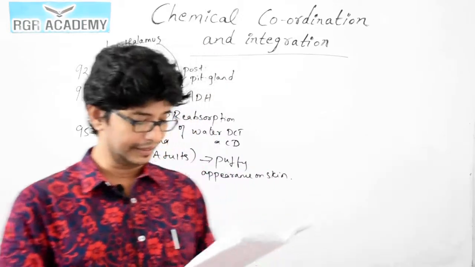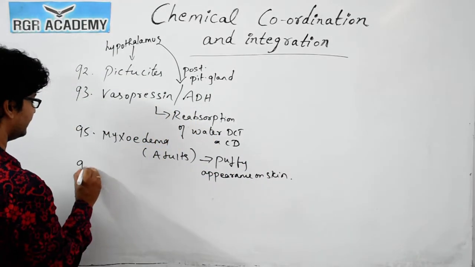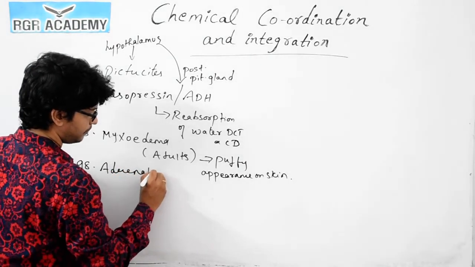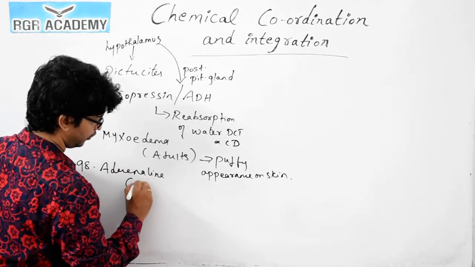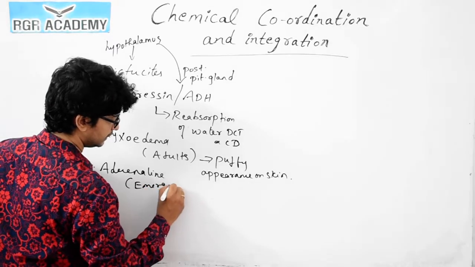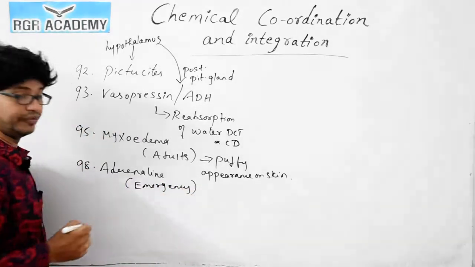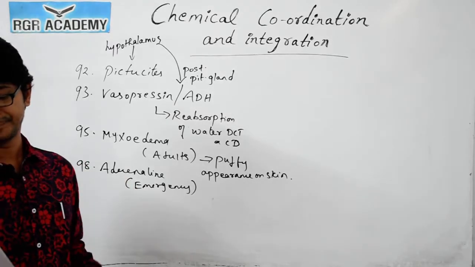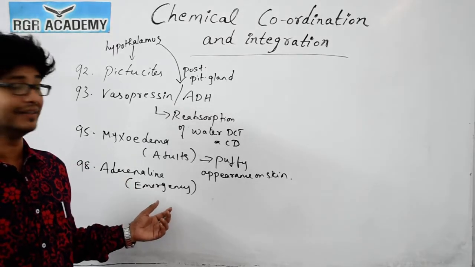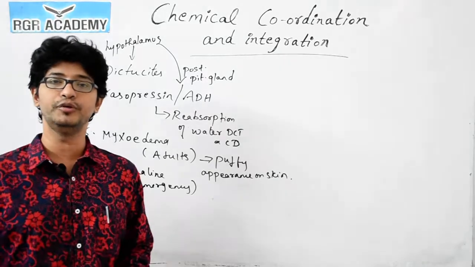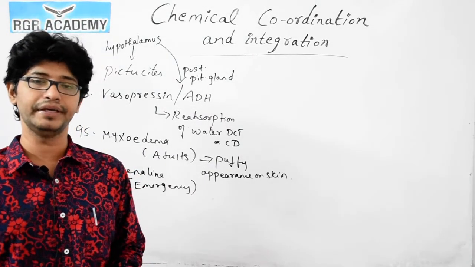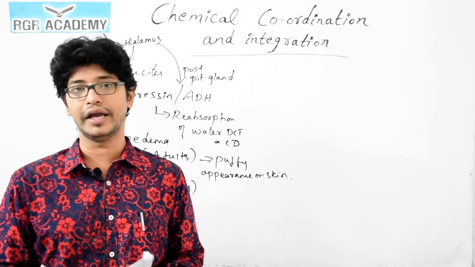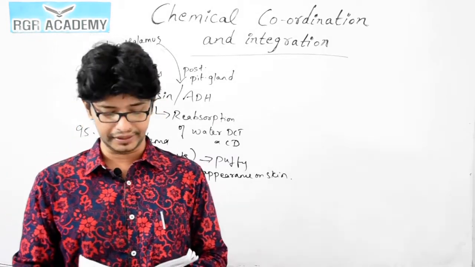So question number 98, about adrenaline. They often ask this question repeatedly. We call adrenaline an emergency hormone, since it is usually produced in emergency situations. It is responsible for increasing the heart rate and dilation of the pupils. These are also some of the main symptoms or manifestations you could see in the case of the adrenaline hormone.